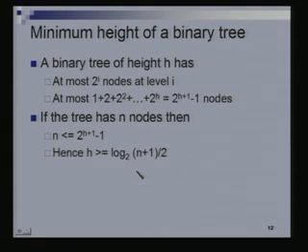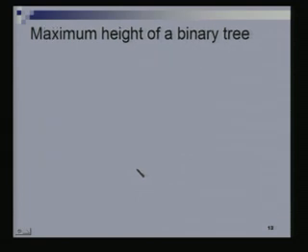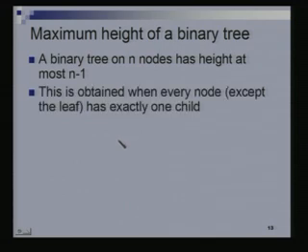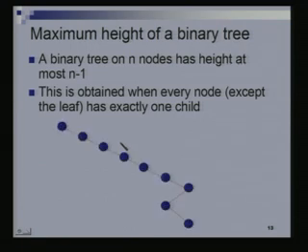Right? What's the maximum height that a binary tree on n nodes can have? n minus 1. A binary tree on n nodes has height at most n minus 1, and this is obtained when every node has exactly one child, and this would be a picture of that. Every node has exactly one child, and this could be zigzagged in any manner, and the height here is 1, 2, 3, 4, 5, 6, 7, 8. There are 9 nodes here, and its height is 8. So that's the maximum height of a binary tree.